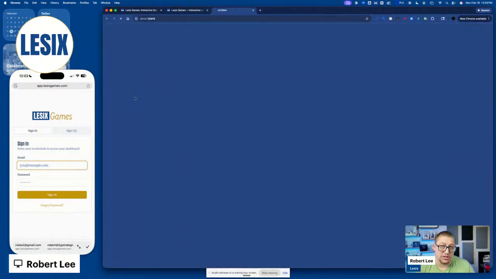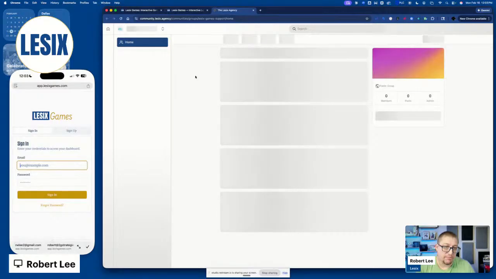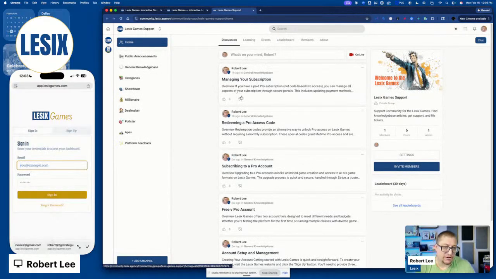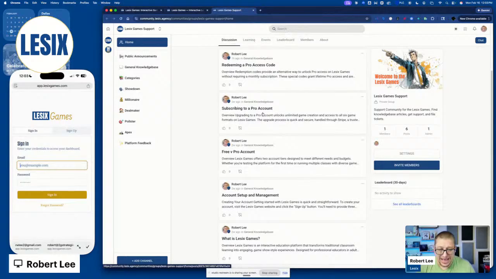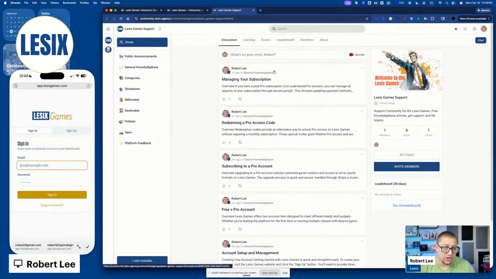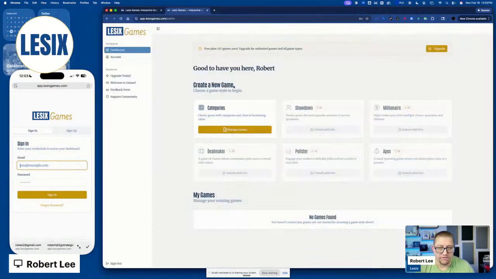And we have a support community, which you will be added to once you sign up. Primarily in the support community, we're going to continue to add knowledge base articles that you can go in and search for. This is housed inside the same platform where we host our 90-minute marketing department, all of our online learning, so you'll see some similar looks if you've seen that. For now, this serves our purpose. You can also provide feedback here, as well as see any public announcements we might have about the platform. And as the knowledge base will show you, you can control your billing in here as well if you want to.